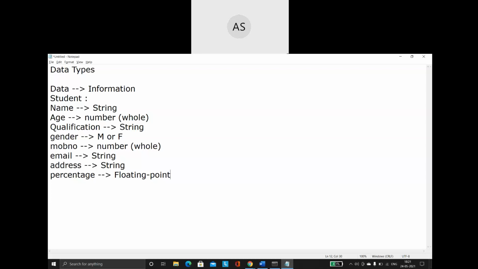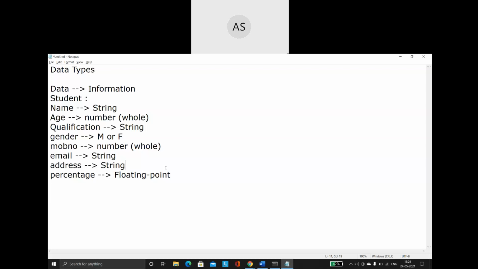So the information that we gather from a person can be categorized into different types, and these are some of the types. Basically, it can be a string, a whole number, a single character, or a floating point value. These are the basic data types that we can see in any programming language. I'm not talking particularly about Python; I'm saying this in general. For all programming languages, this is common information.